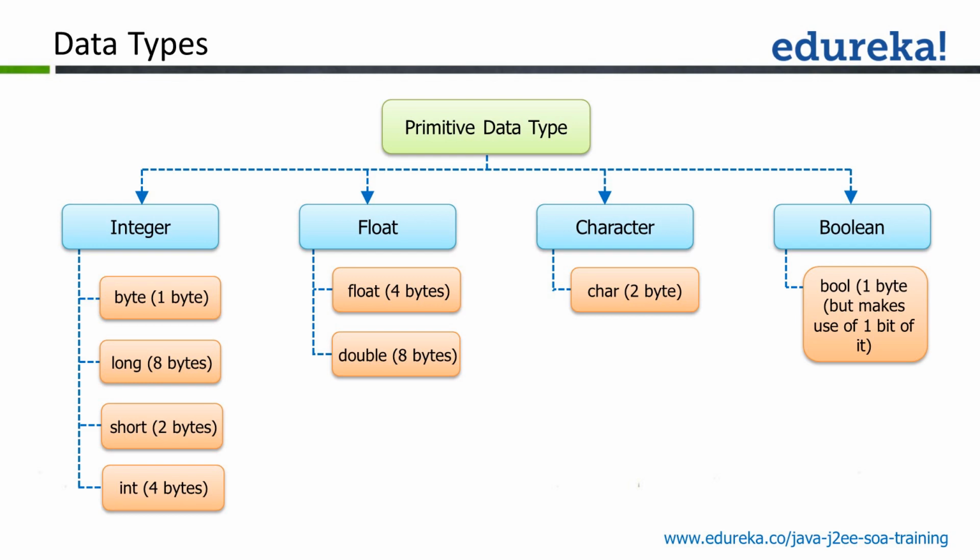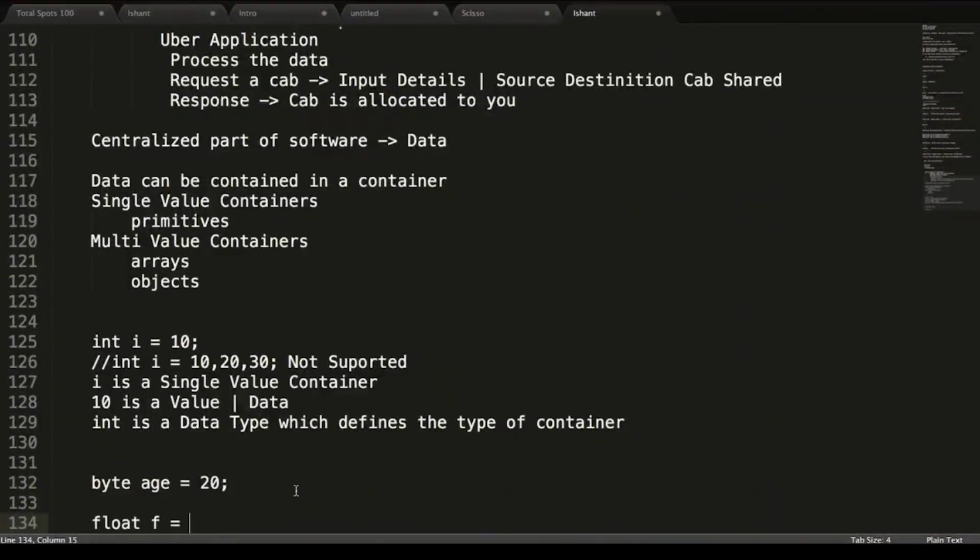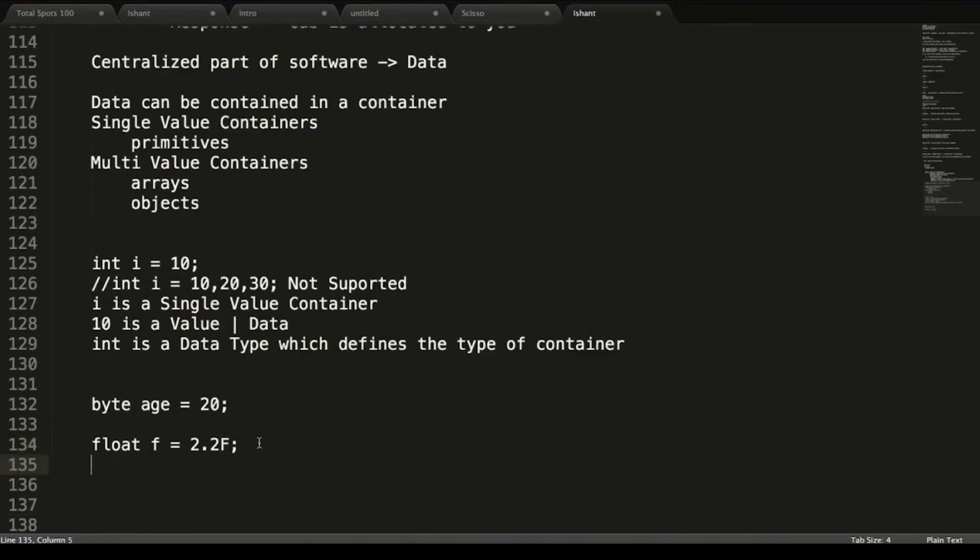Floating points also come with two different containers, one for 4 bytes, one for 8 bytes. Again, the range is one bigger issue. They work on decimal values. You can say float f assign 2.2f. This f we have to put explicitly, but for double d you can write 2.2 as such. So over here, float and double are used to store values in decimals, whereas byte, int, long and short store the data as an integral part.